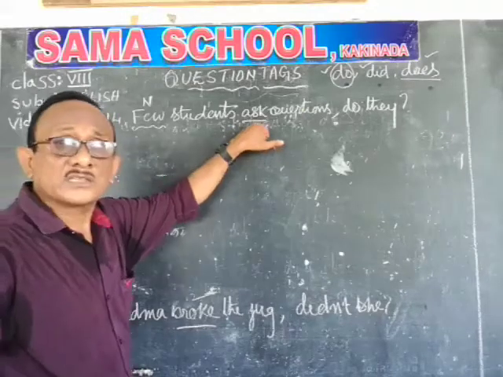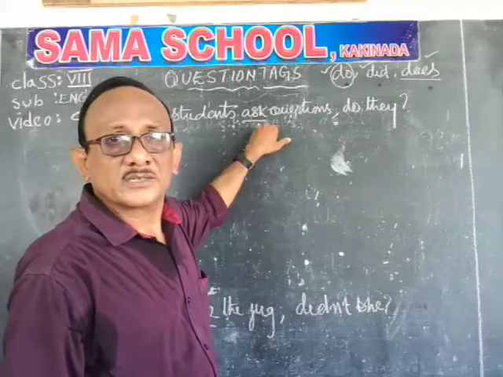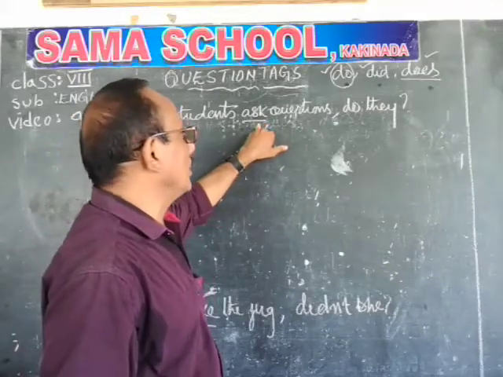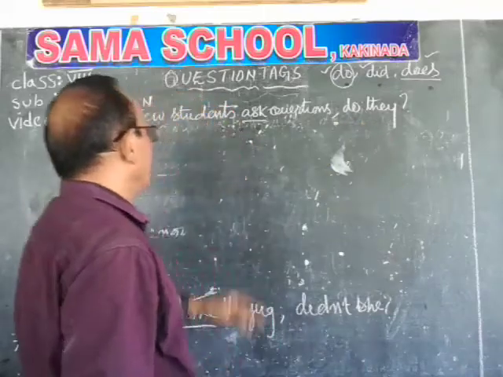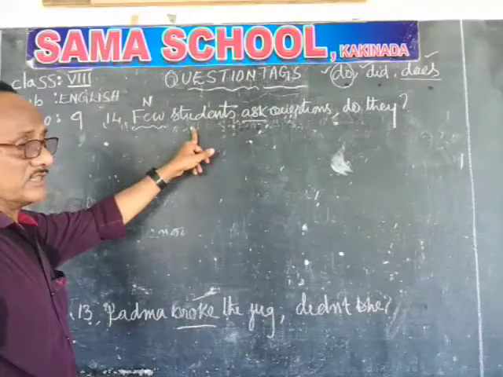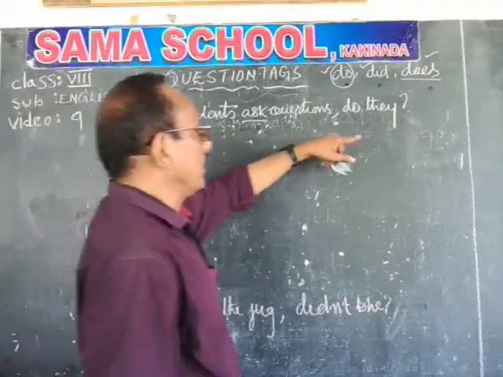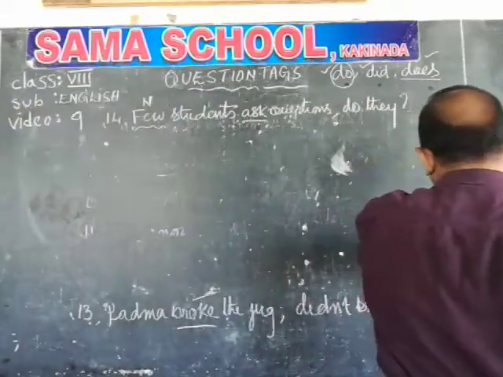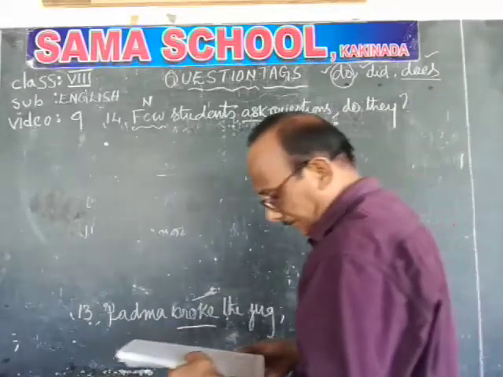Asked, asking and asks. It is in V1, so we have to take do. Why have I written they? Because student is singular and students are plural. So that's the reason I have written a plural pronoun. So do they is the answer.